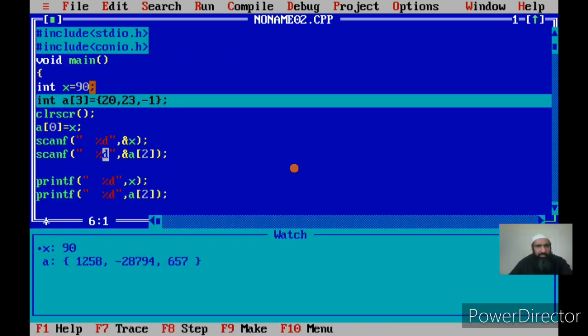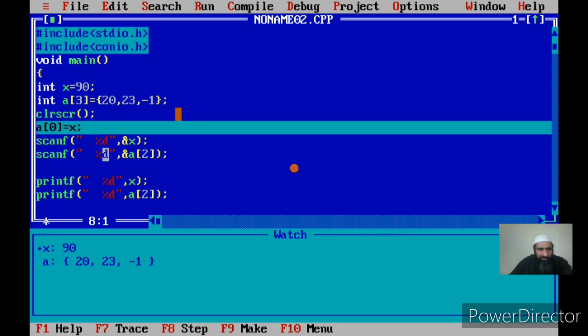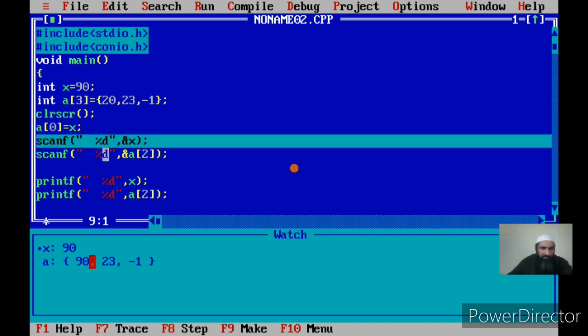Now see, initially x is 90. These are the three values that will be given to the corresponding elements. Initially these are junk. Now the array elements have been initialized. Screen is cleared. A of 0 is assigned to x, so a of 0 was 20. Now x has a value of 90, so 90 will be transferred here.